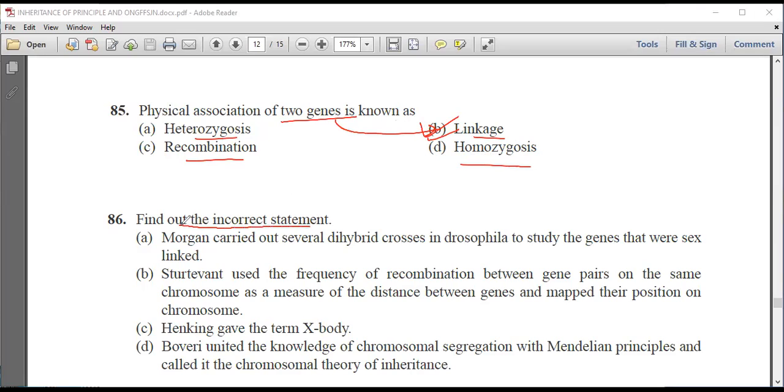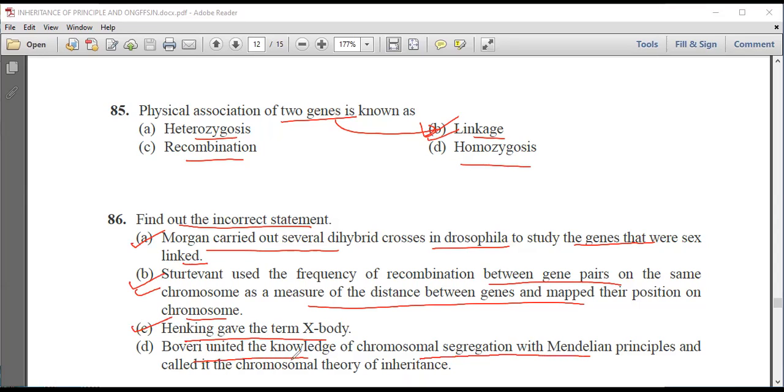Now find out the incorrect statement. Morgan carried out several dihybrid crosses in Drosophila to study the genes that were sex-linked. This is the correct statement. Second, Sturtevant used the frequency of recombination between gene pairs on the same chromosome as a measure of distance between genes and mapped their position on the chromosome. This is also correct. Third, Henking gave the term X-body. This is also correct. Boveri united the knowledge of chromosomal segregation with Mendel's principles and called it the chromosomal theory of inheritance. So this is the wrong statement, as it was not given by Boveri.